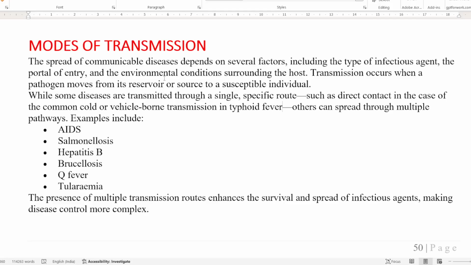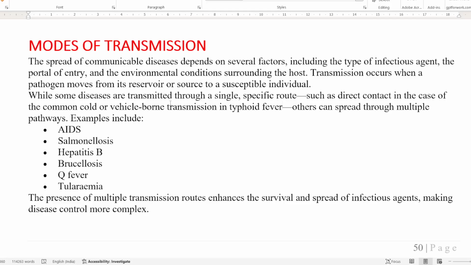The transmission occurs when the pathogen or the disease agent moves from its reservoir or the source to the susceptible individual. The susceptible individual is again the human being to whom the disease is being caused. Examples can be AIDS, salmonellosis, hepatitis B. These are some common examples where the disease agent has direct contact with the host, the individual, or the human being.